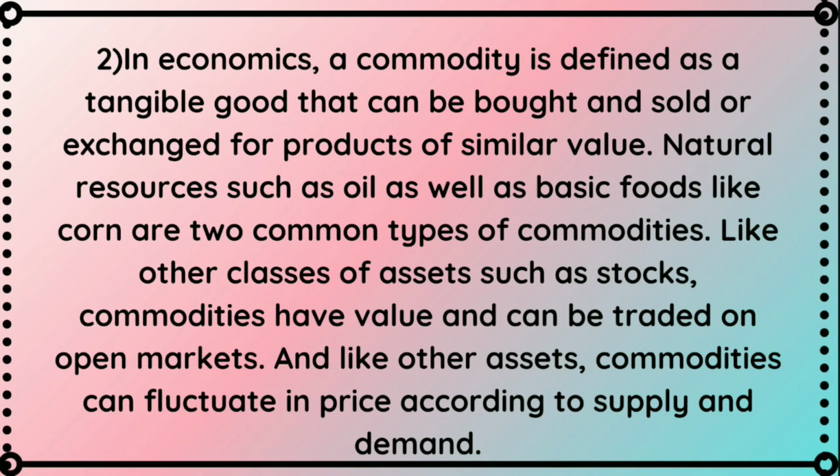Second question, the answer. In economics, a commodity is defined as a tangible good that can be bought and sold or exchanged for products of similar value. Natural resources such as oil as well as basic foods like corn are two common types of commodities. Like other classes of assets such as stocks, commodities have value and can be traded on open markets. And like other assets, commodities can fluctuate in price according to supply and demand.